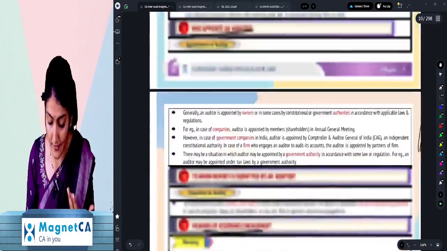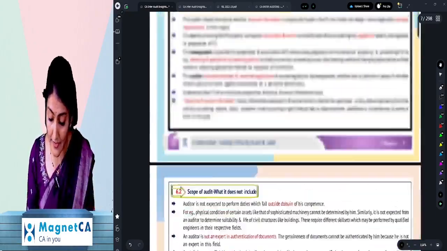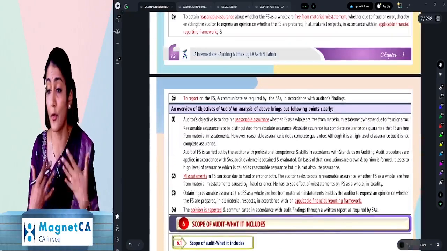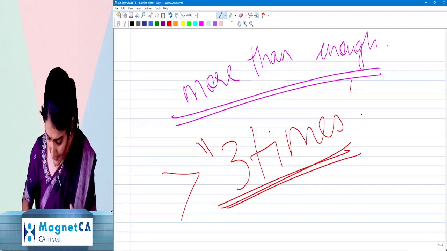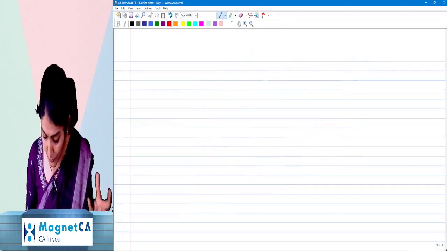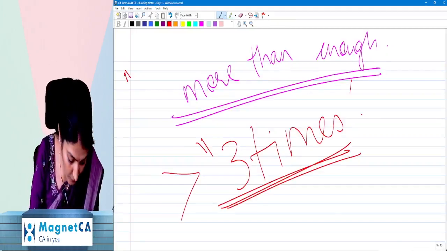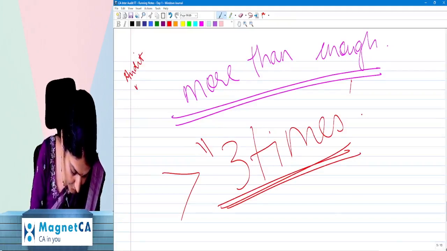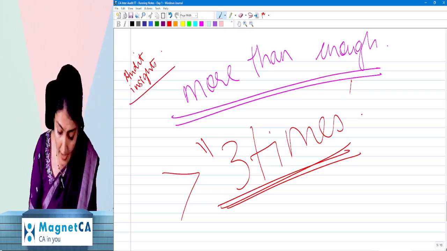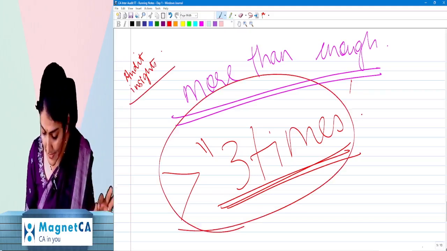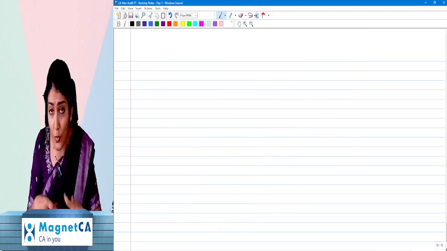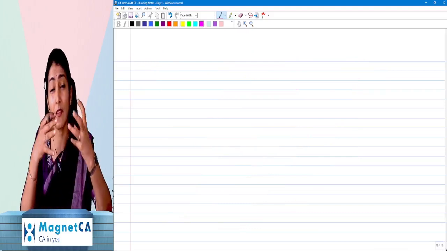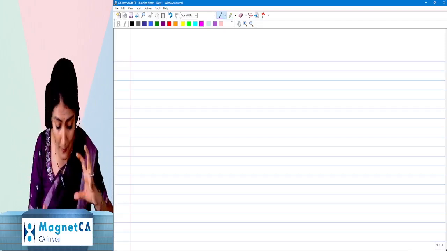Yes, so you say, ma'am, if it is like 300 pages, maybe instead of 3 times, ma'am, we can read the content of the book 4 times also. So nothing like it. But very important, when you study audit, some things matter. So is this Audit Insights book enough? It's not only enough, it is more than enough for you to study. Then after that, you study it minimum 3 times before the exam. And then very important, 2 rules for success. It's like the success mantra for the audit paper.